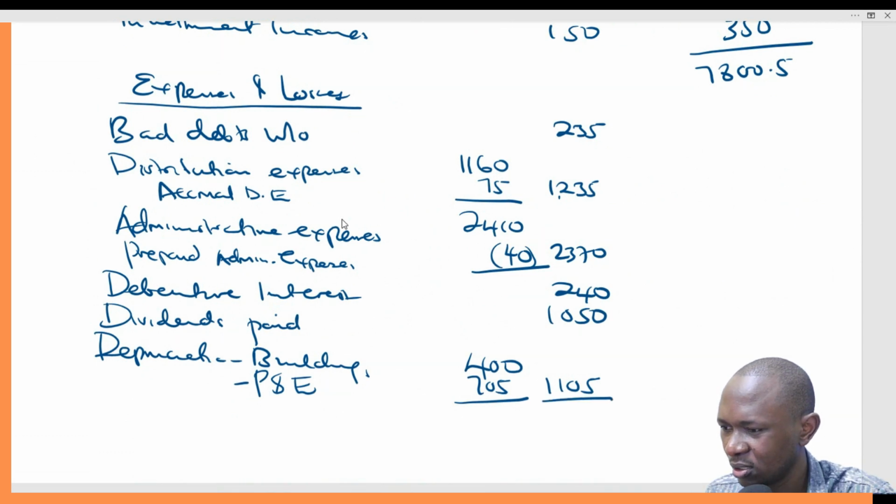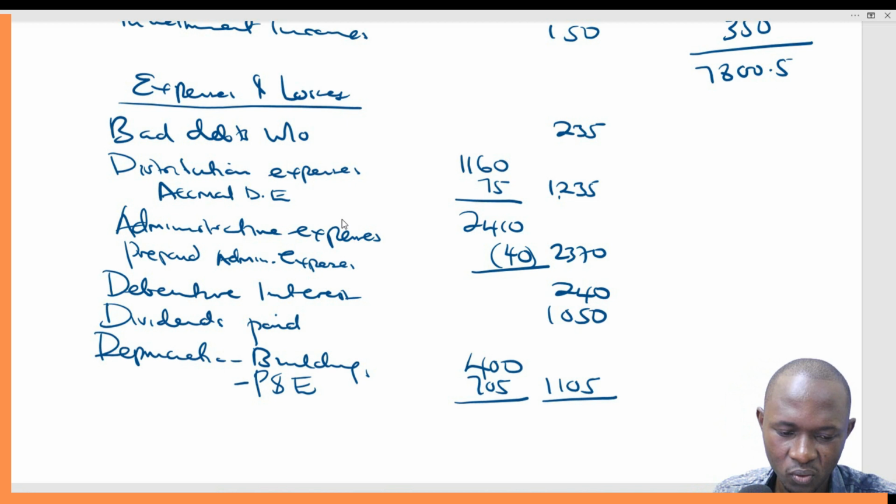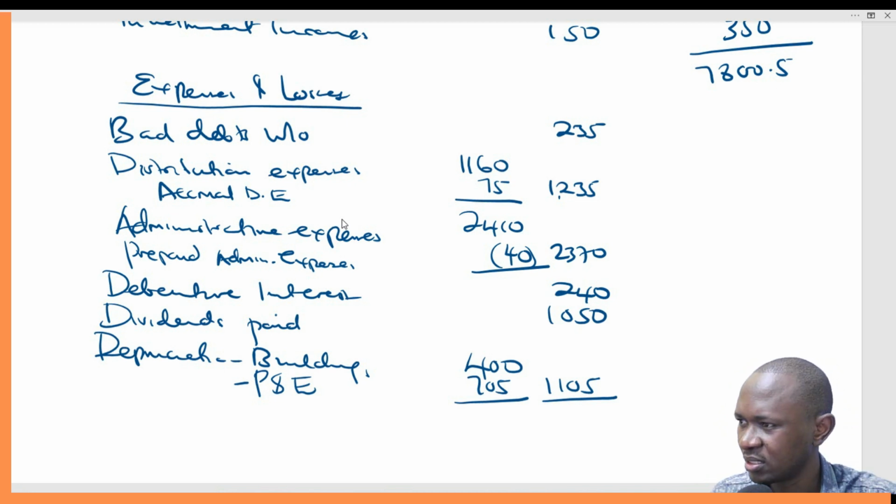Let's get the total. So this will be 235 plus 1235 plus 2370 plus 240 plus 1050 plus 1105. That gives us 6235. That gives us 6235.